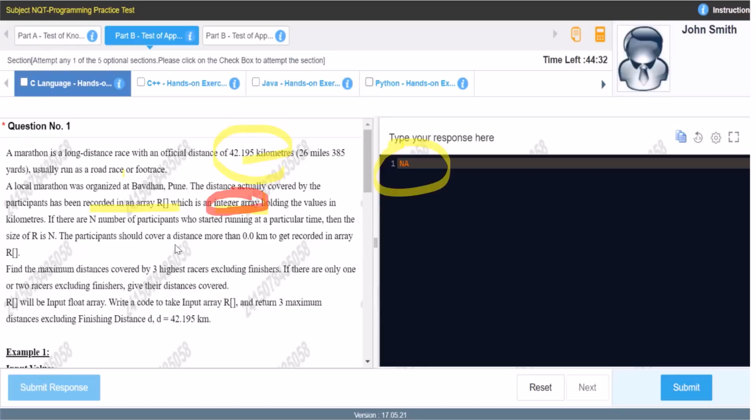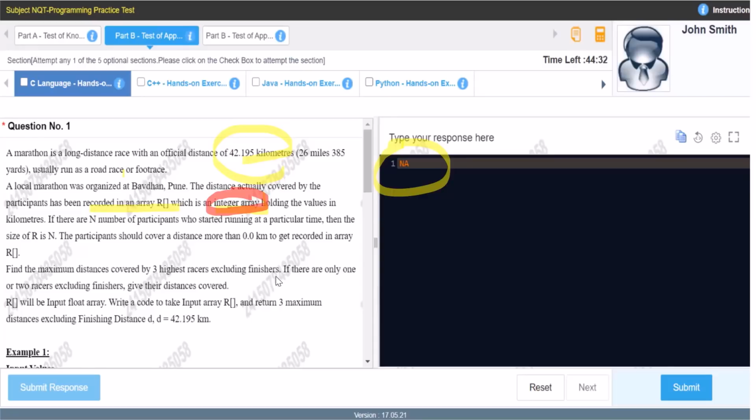The participant should cover a distance more than 0.0 kilometers to get recorded in the array. In that array also, we don't have to include everyone. We will include only those participants who have run more than 0.0 kilometers, meaning they have run at least something. This statement has its value, which we will see in the test cases they have given. Now it's written: find the maximum distance covered by the three highest racers excluding finishers.